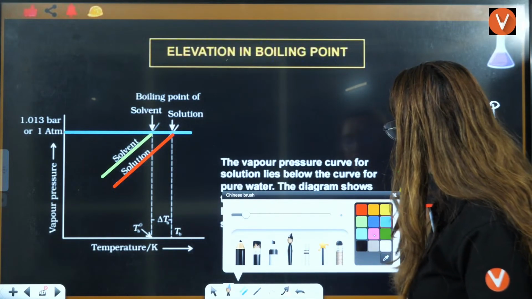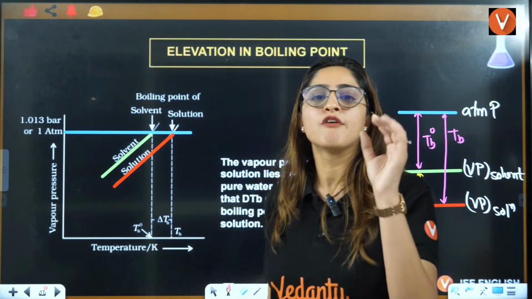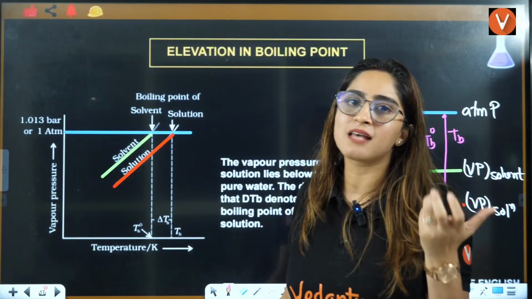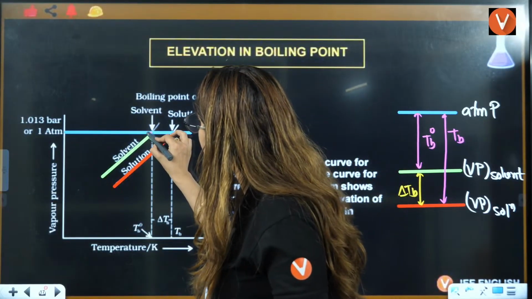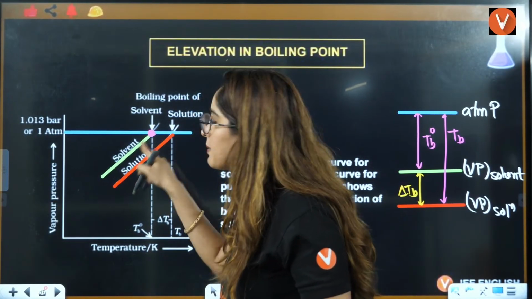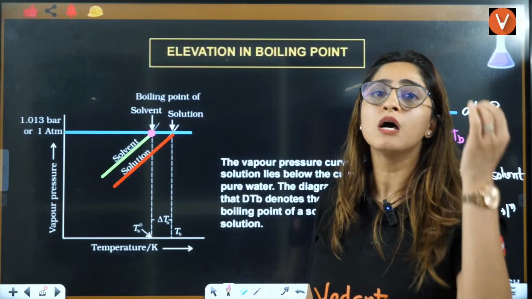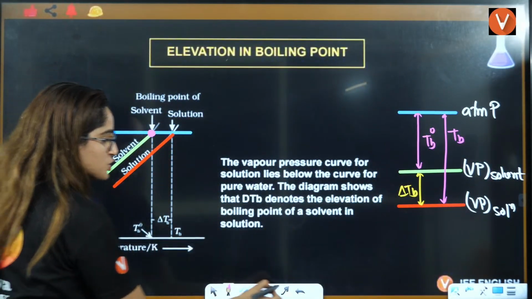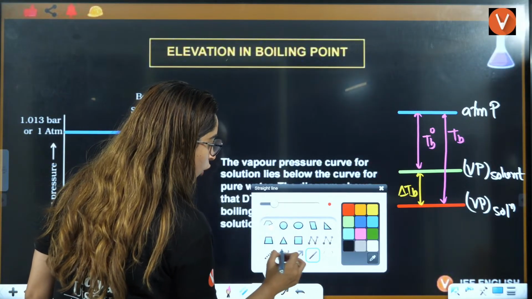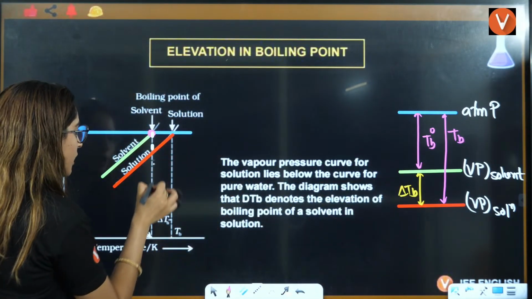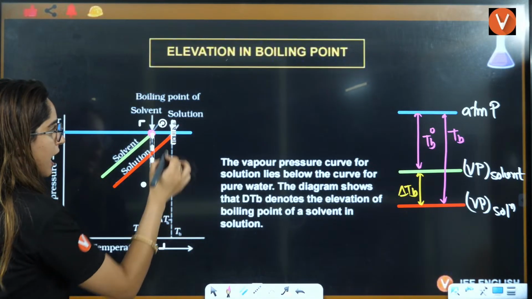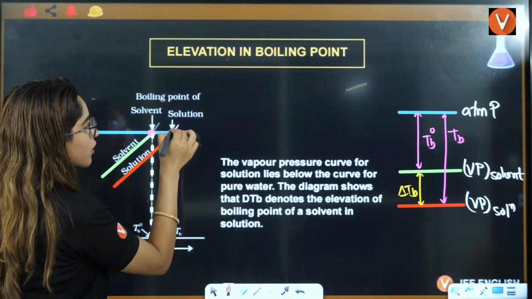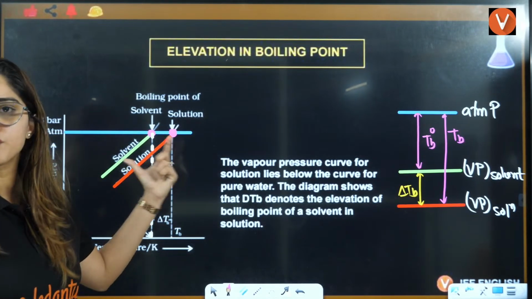See one thing. I told you by definition, whenever the vapor pressure is equal to atmospheric pressure, that is our boiling point. So this is where vapor pressure of solvent equals atmospheric pressure. That means this will become your TB naught. So can I just draw it here with a dotted line? This will become your TB naught, right? And this line is the vapor pressure of solution.